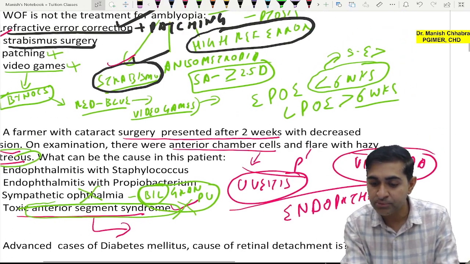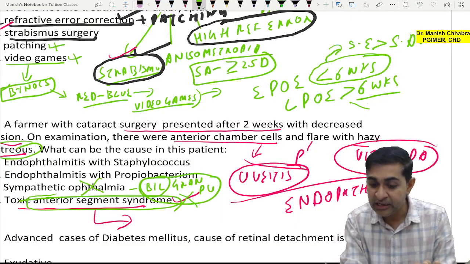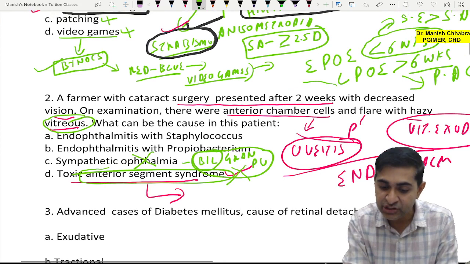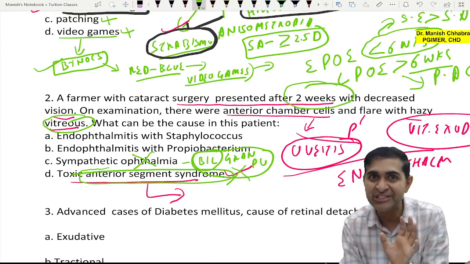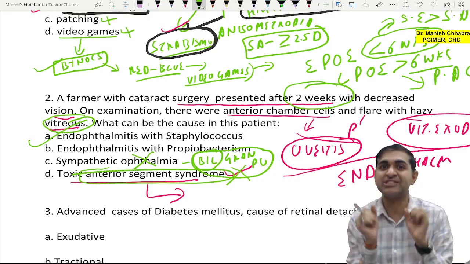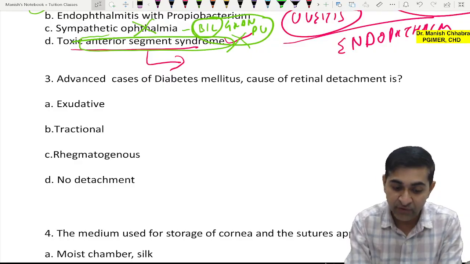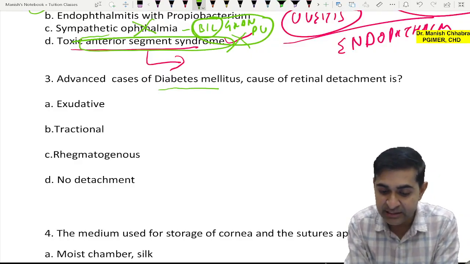If that is not in the options, it is Staph aureus, while late is Propionibacterium acnes. Now it is clearly mentioned that it is after 2 weeks, so you will go for endophthalmitis with Staph aureus. Got it? Chalo. Third question, advanced stages of diabetes mellitus.